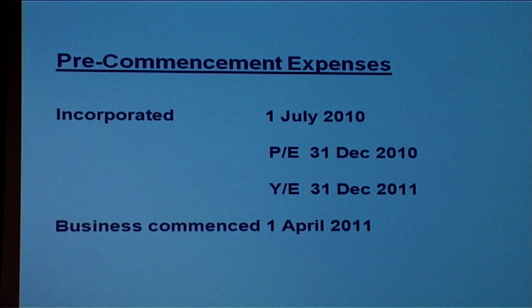If we actually commence our business on the 1st of April 2011, under the pre-commencement concession, if we incur pre-commencement expenses which would have been deductible had we commenced business, within the accounting period in which commencement took place, we can get a deduction.